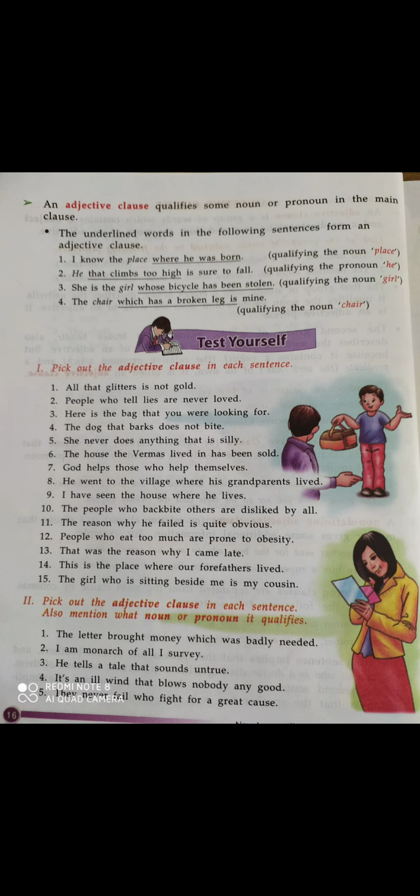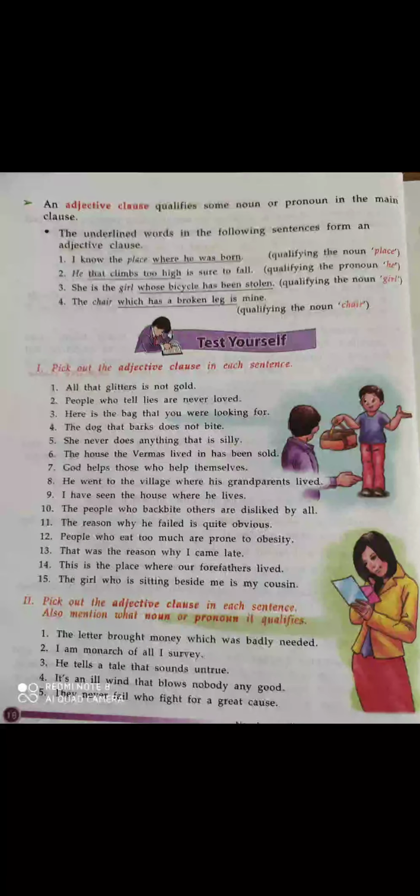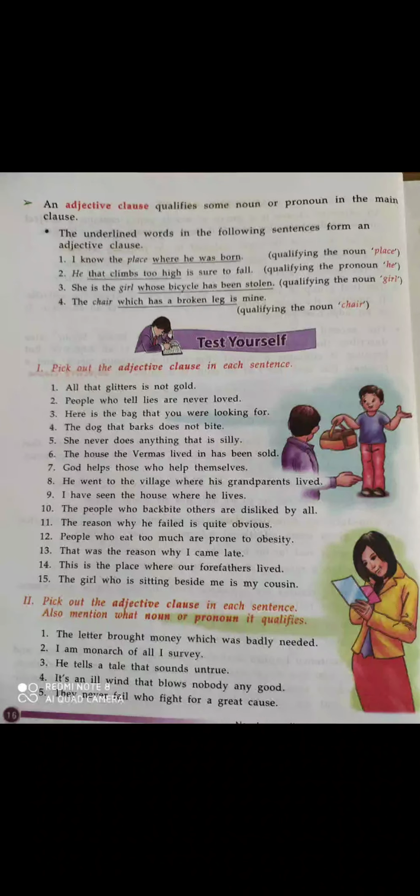Okay, which exists before, જે આગળ આવી ગયું છે, he. Okay, so એના વિશે આપણને જણાવે છે કે he that climbs too high. And why is it a clause? Because it starts with the relative pronoun that, and that becomes the subject. Okay, and climbs too high becomes the predicate. Okay, so subject and predicate are there and it starts with a relative pronoun, so it becomes a clause.